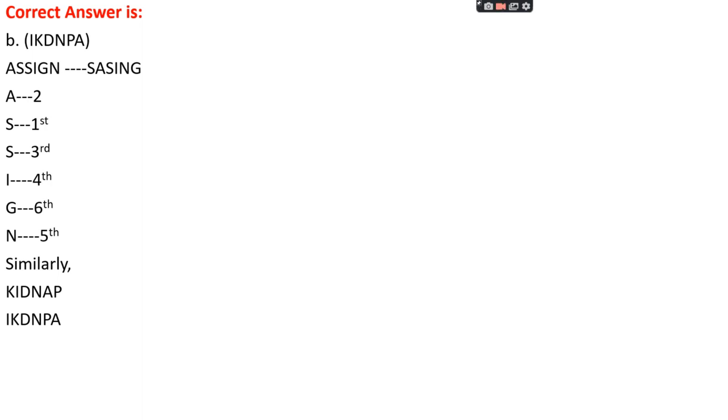Let's see: A is kept in the second position in coding. S is kept in the first position, and the other S is kept in the third position. I is kept in the fourth position, G is kept in the sixth position, N is kept in the fifth position. Similarly for kidnap, if we maintain the positions as in assign, we find the word IKDNPA, which is the right answer, the code for the word kidnap.